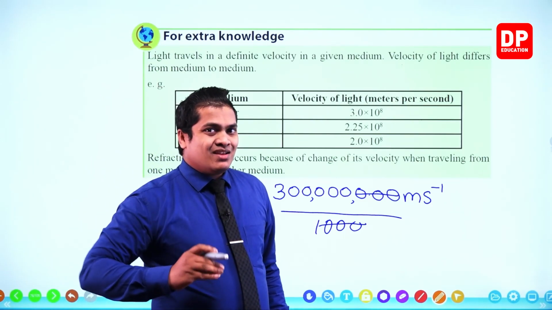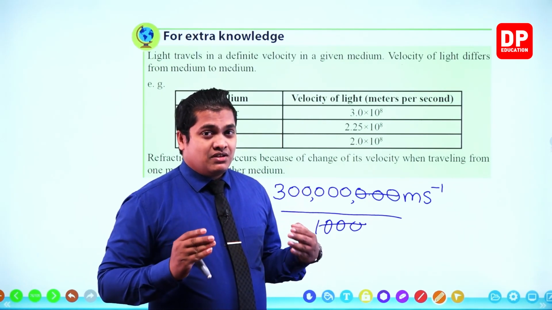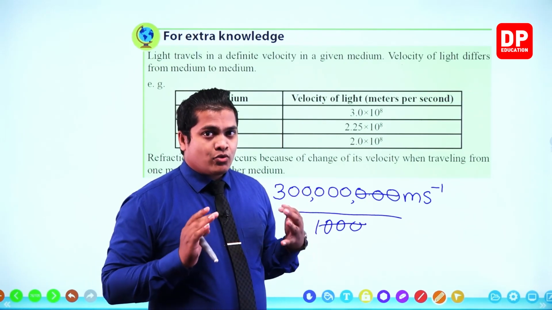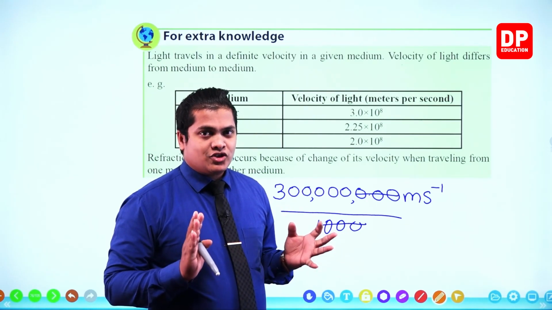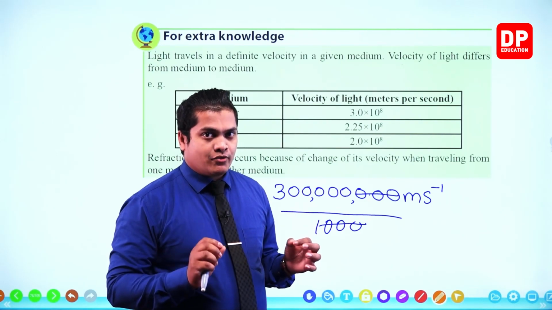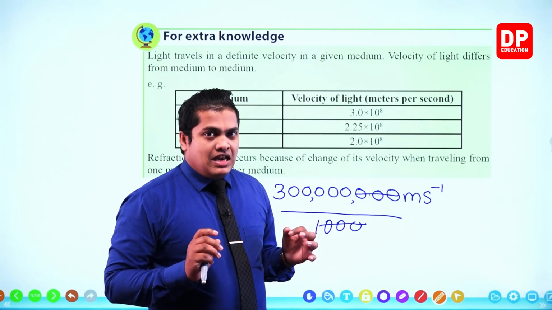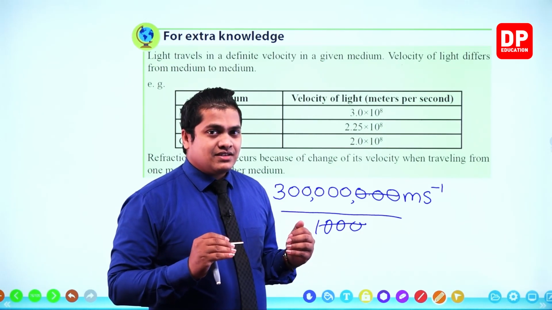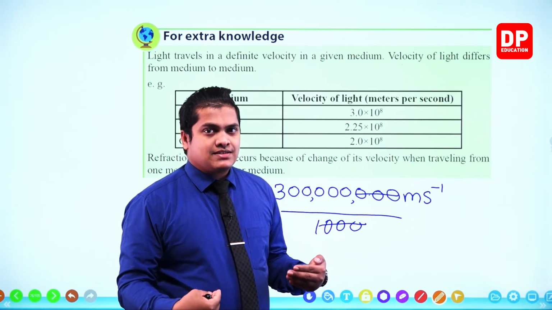So it's a terrible speed. It's the maximum possible speed which matter can reach. Actually, this speed of light haven't been actually satisfied like up to 90%.